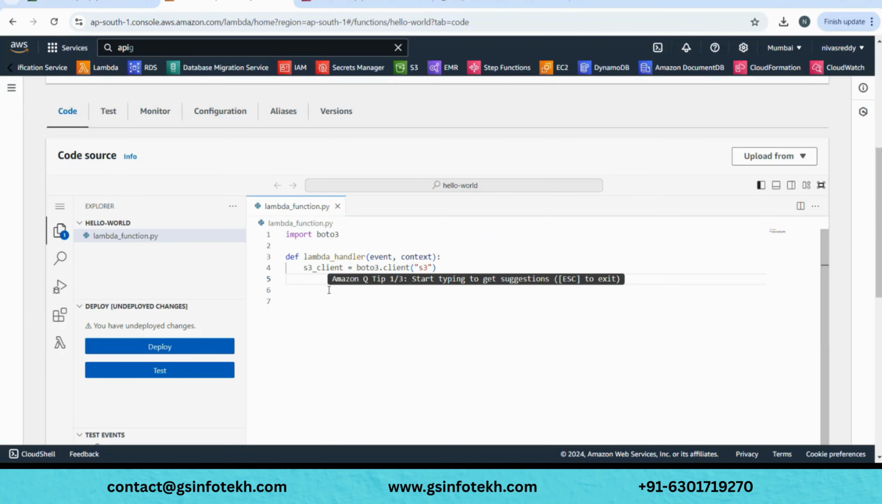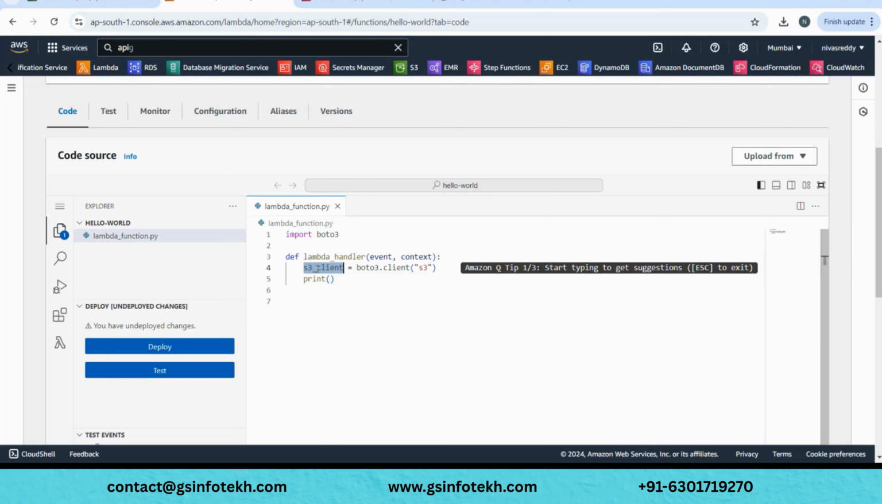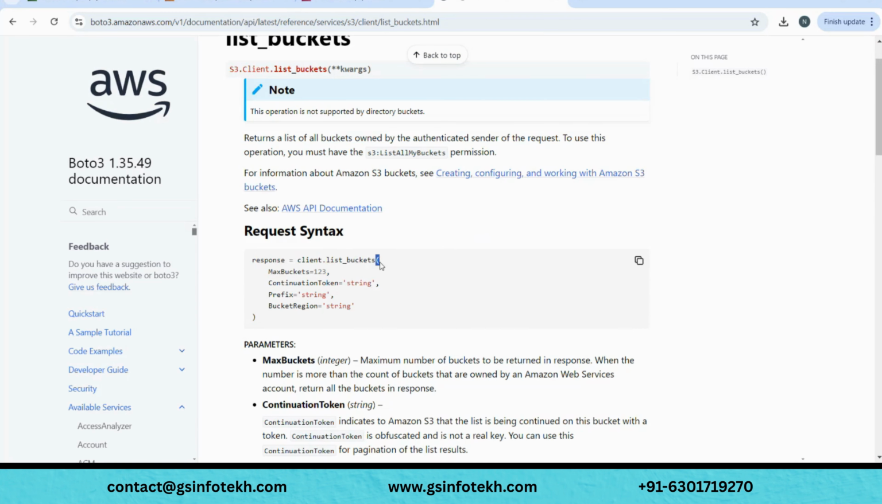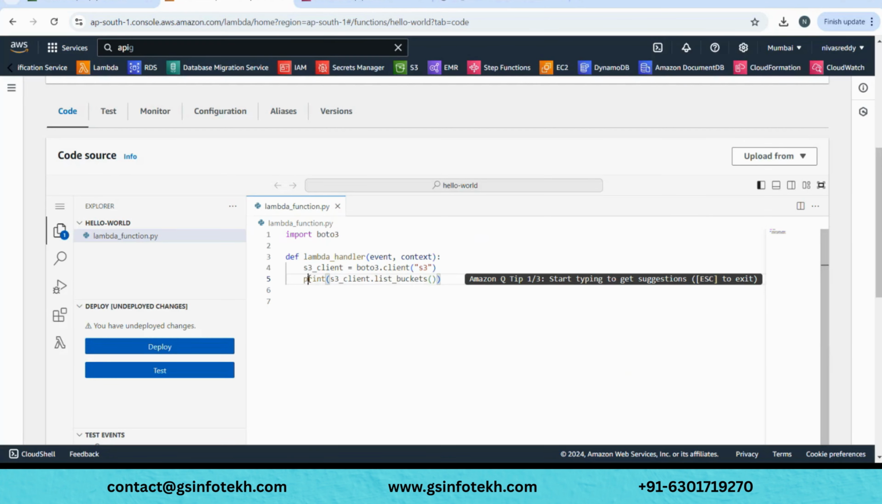So we'll say our output, or just say print. And what do we want? We want the list of buckets. So here our client name is s3 client, s3_client.list_buckets. And since this is a method, you need to give brackets. Even if you see here, there is an opening bracket and closing bracket, and these are not mandatory. We'll see whether this works or not. Now we are printing s3_client.list_buckets.